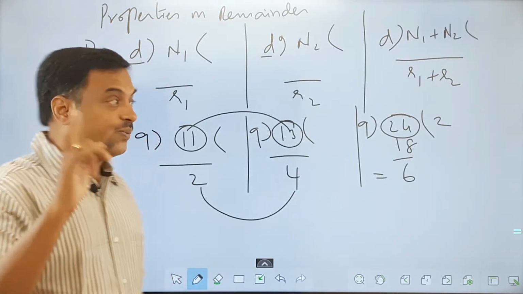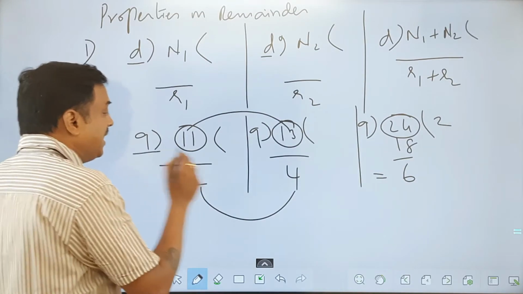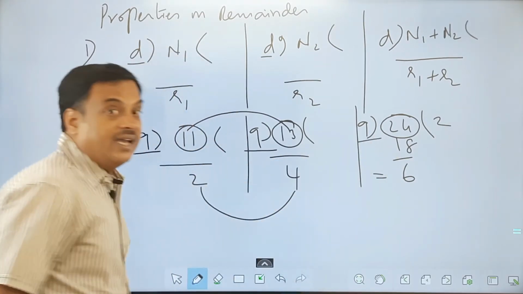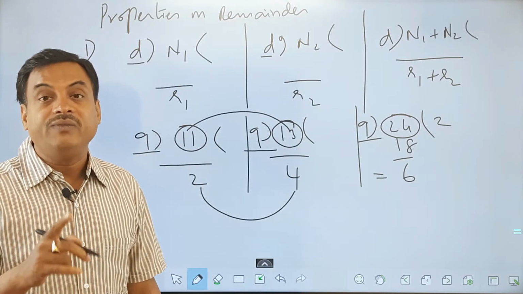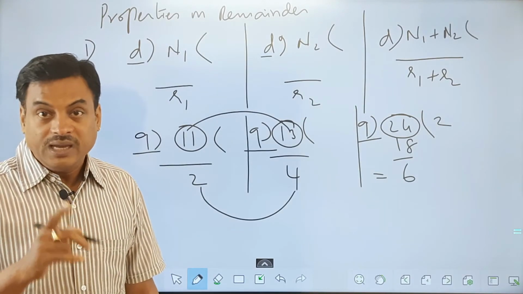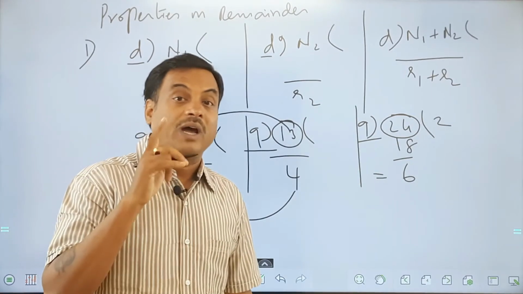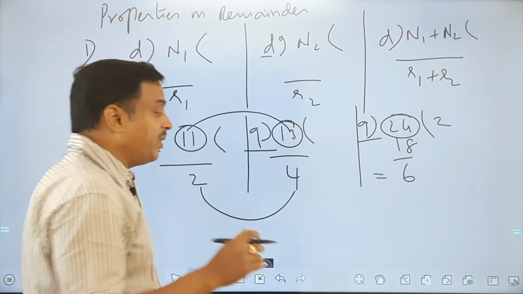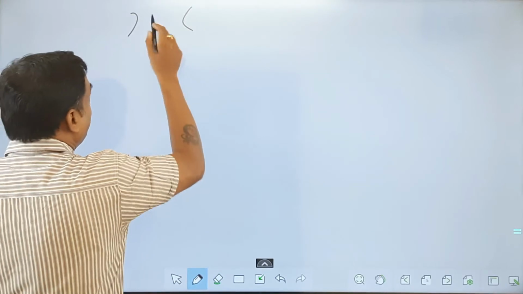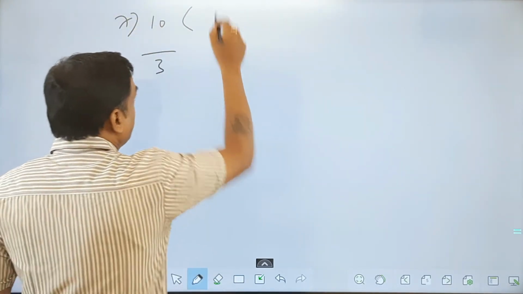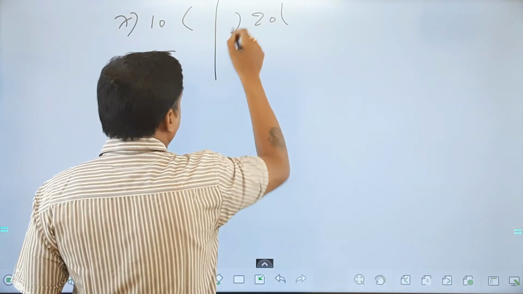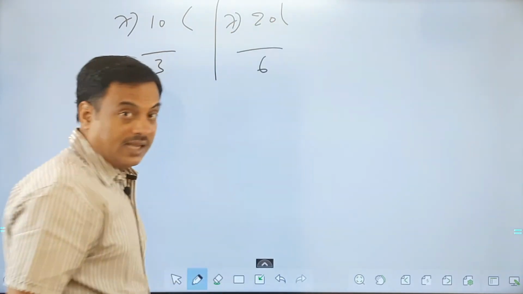In all 3 cases, a very important point to note down here is, the divisors have to be the same. Same divisor, then only we get the same results. Okay? Immediately, I'll share one more example where this property needs an additional point. Listen. Suppose I divide 10 with 7, what's the remainder, friends? 3. If I divide 20 with 7, what's the remainder, friends? 6.